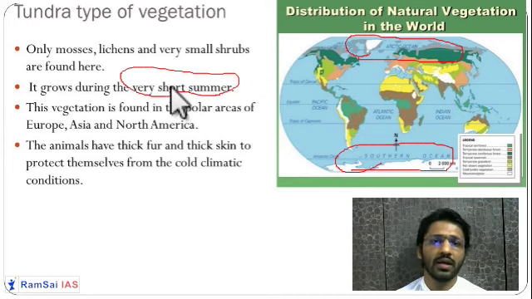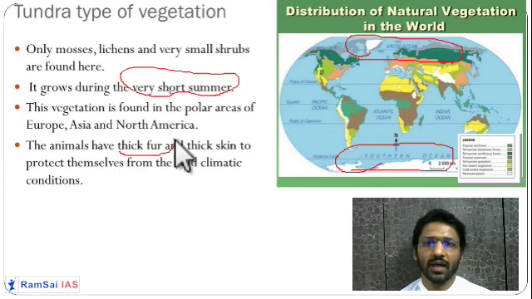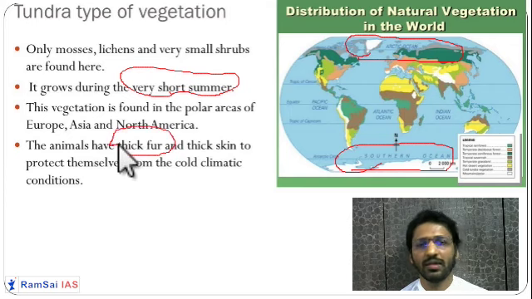And in the cold season, the entire area is covered by snow. The entire land is covered by snow, which is called permafrost, permanently frozen ground. It is present in this region. That's why the bushes and shrubs are very small. Animals over here are thick-furred animals since it is a cold region.